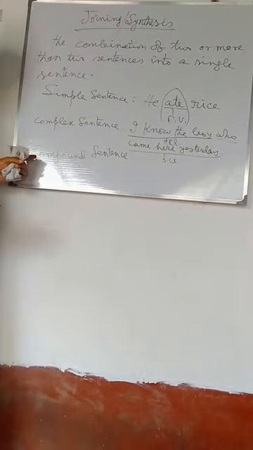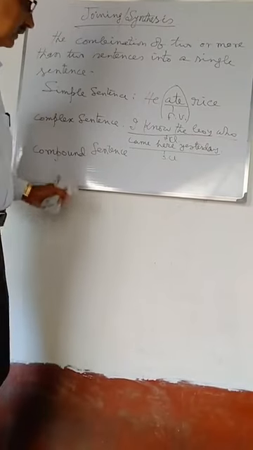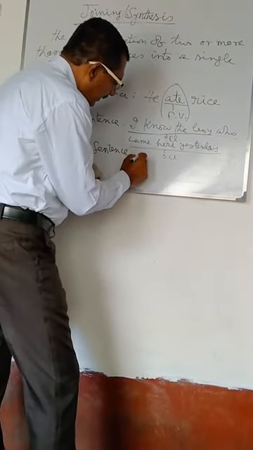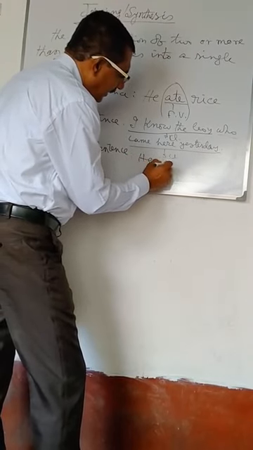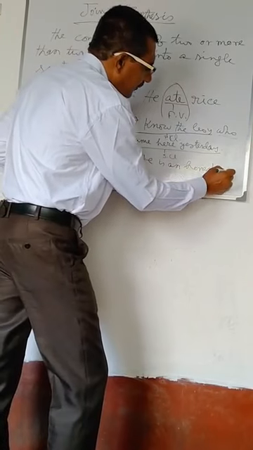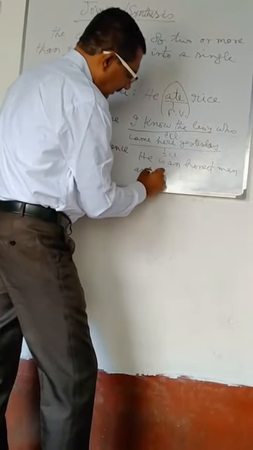And now, according to the characteristic feature of compound sentence, you will see the example. He is an honest man and I know this.